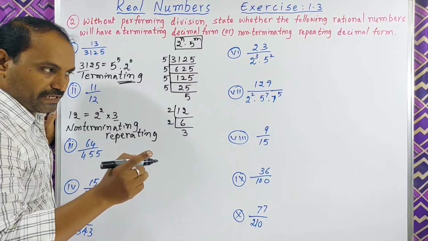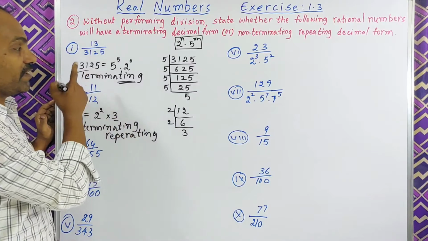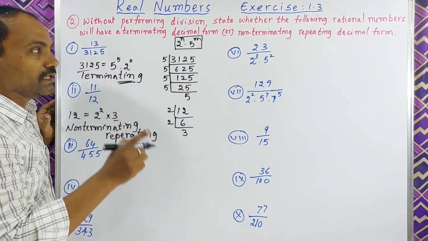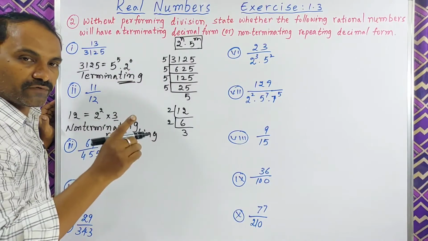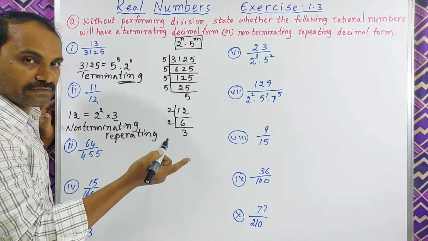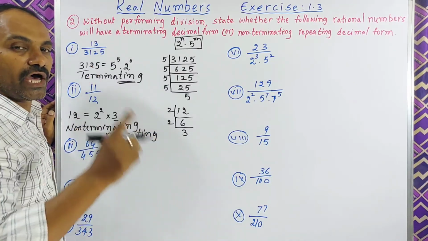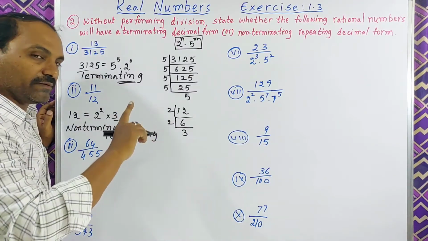Understood? When you do the prime factorization of the denominator, there must be only 2 and 5. If other prime factors are also there, then that one is non-terminating repeating. If only 2 is there, then terminating.